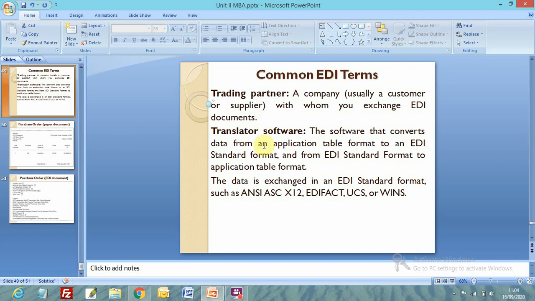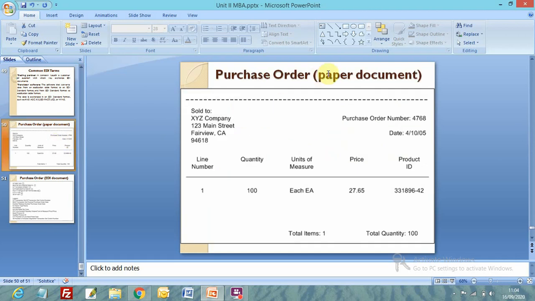When we talk about translator software, this is a purchase order, a paper document, a simple purchase order we are able to understand. Sold to XYZ company, 123 Main Street. Here this is the address of the company. Purchase order number 4768, date is this, line number, quantity 100 of 200, unit of measure each EA, price is 27.65, product ID is this, total items 1, a set of 1, line number 100, total quantity 100, right? This is a simple purchase order signed. We can send it to our trading partners.